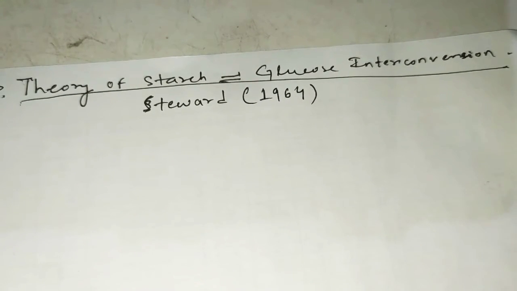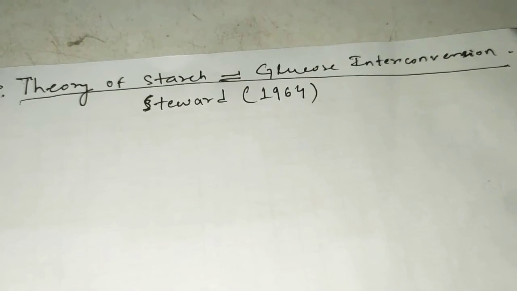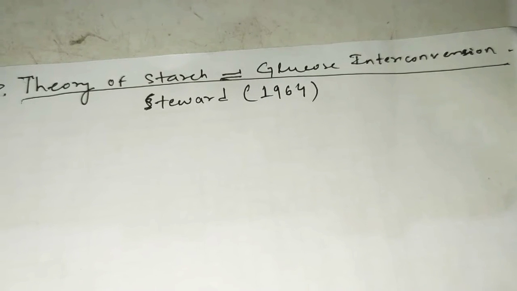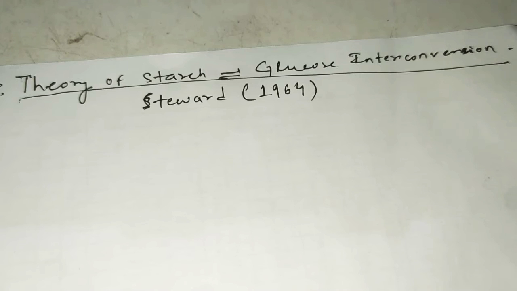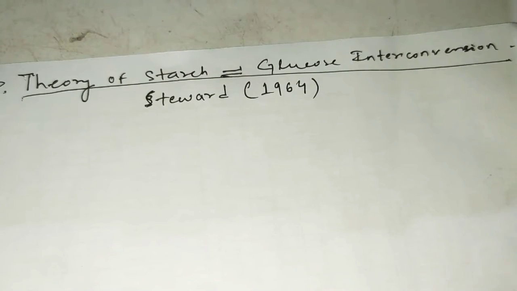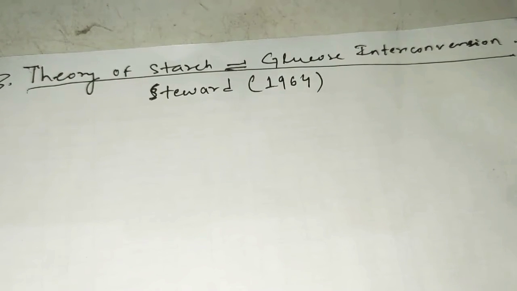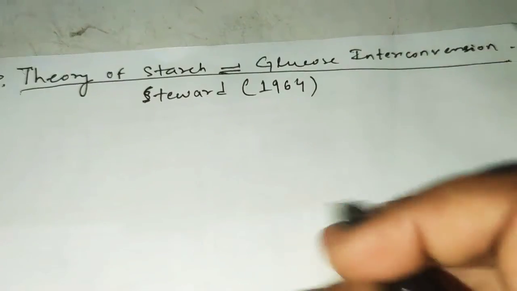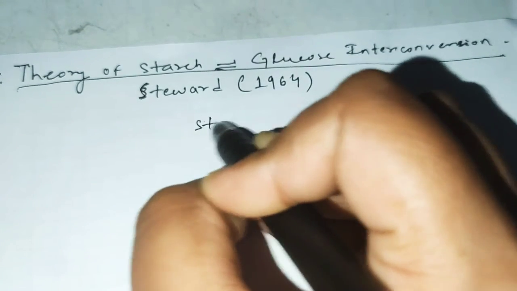Today in this video I am going to discuss the theory of starch glucose interconversion, and this theory was given by Stewart in 1964. Stewart criticized the theory of starch sugar interconversion, and he gave the theory that is starch glucose interconversion.